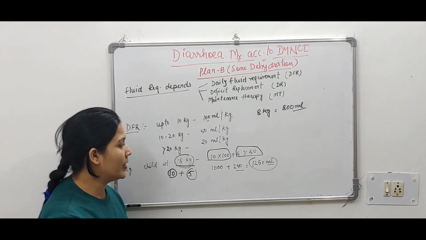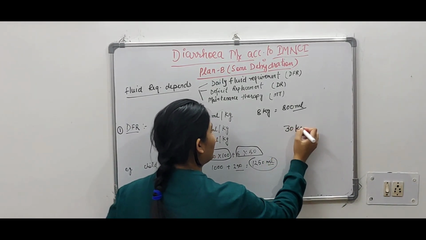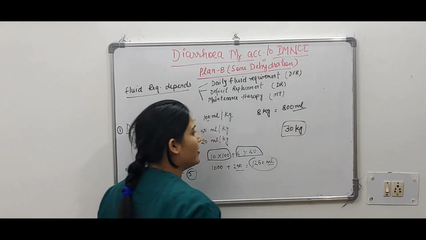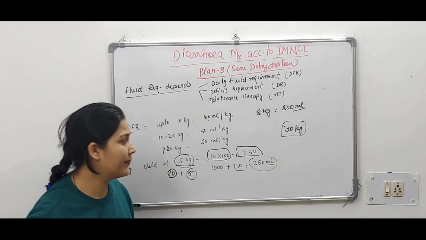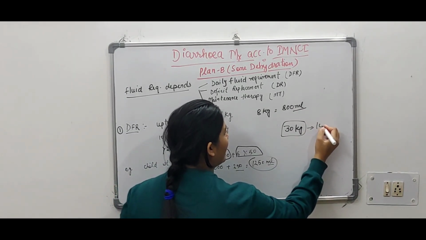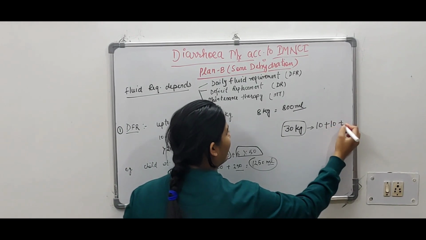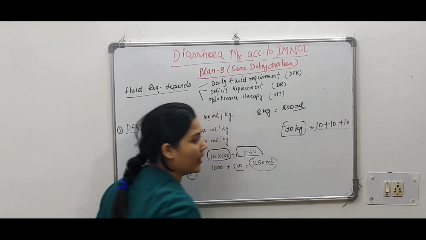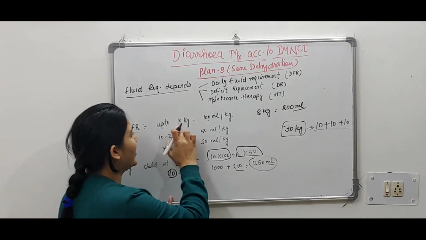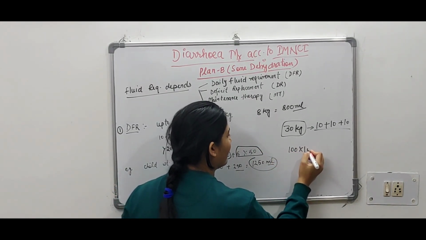Got it? For example, if the child weight is 30 kg, older child है, child weight is 30 kg. Okay, how we will calculate? We will consider it into 10 plus 10 plus 10. That means up to first 10 kg के लिए कितना चाहिएगा? 100 into 10.